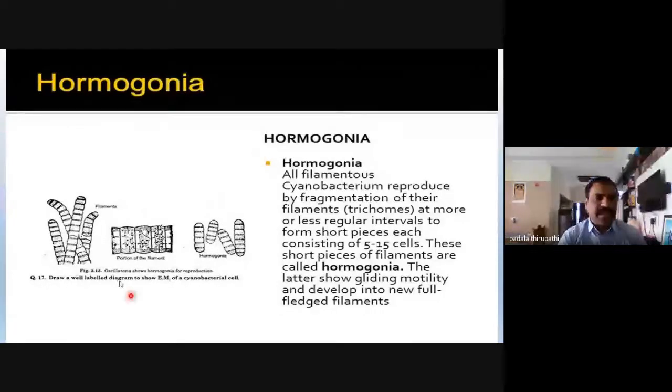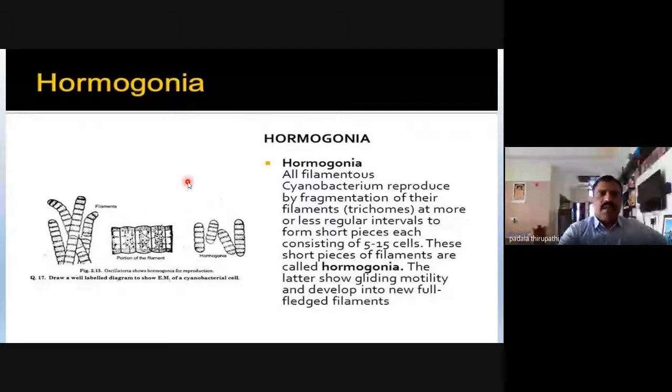So this is a parent filament of Oscillatoria, and here these are the hormogonia. Then they show gliding motility and develop into new full-fledged independent thalli of Oscillatoria.